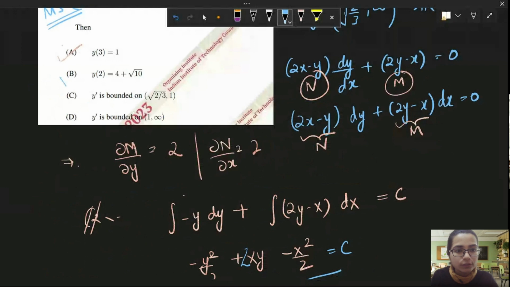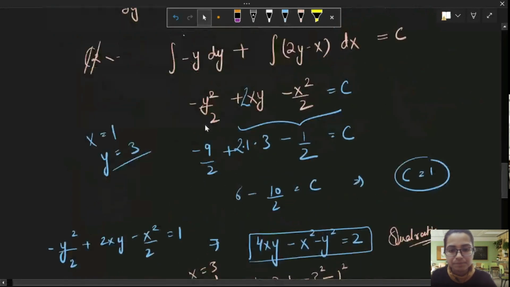Now let's talk about the third option. They are saying that y dash is bounded. The next option is saying y dash is bounded on 1 to infinity. Let's see. Okay.